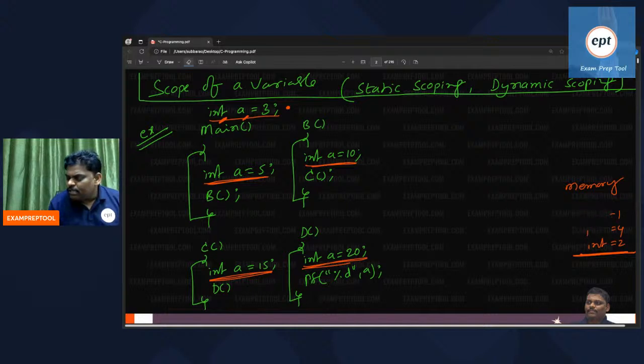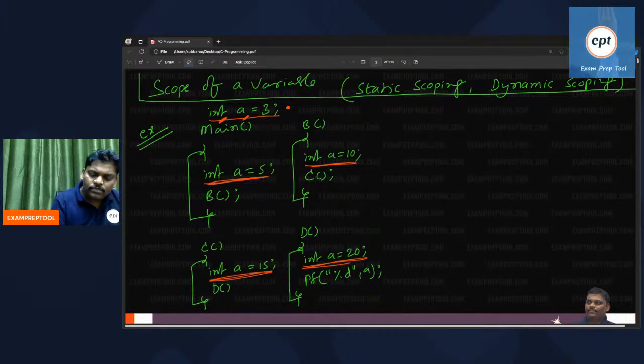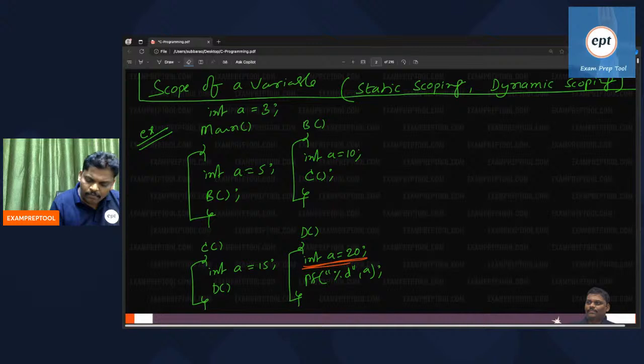Remember, integer is 2 bytes, character is 1 byte, float is 4 bytes. Four declarations, four times memory; five declarations, five times memory. The purpose of a declaration is creating memory. How much memory depends upon which data type: integer 2 bytes, character 1 byte, float 4 bytes. Okay, now I am running the program.